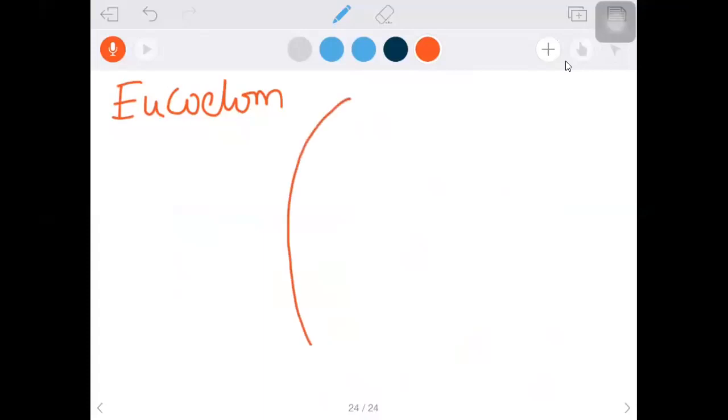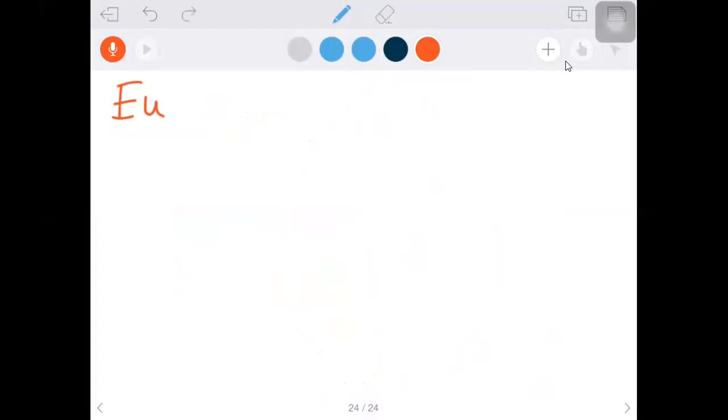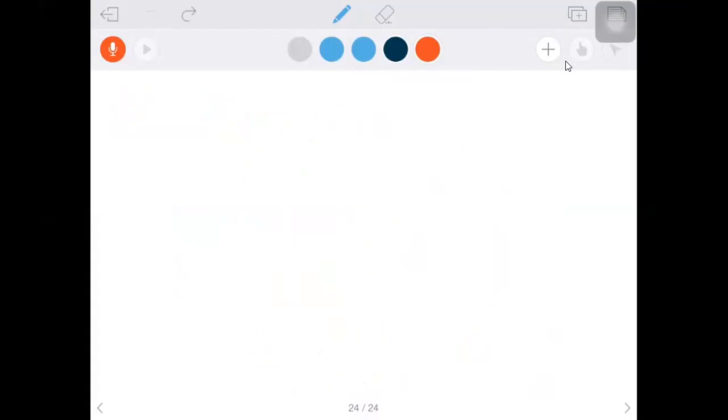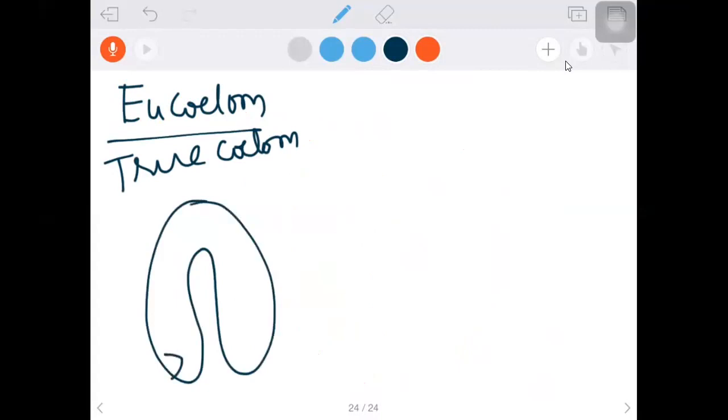So for that, let me draw again the same gastrula, using the same color. Then eucoelom or true coelom. So whom do we call eucoelom or true coelom? Let's try to understand that. For that, I'll draw the gastrula first. This is the gastrula. What is the outer layer? Ectoderm. And what is the inner layer? Endoderm. In between them, the mesodermal cells.